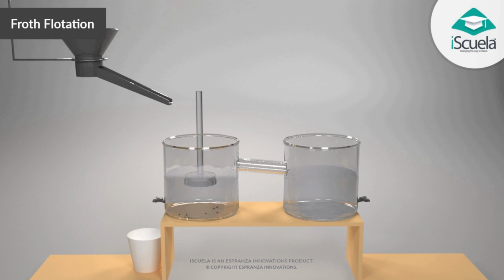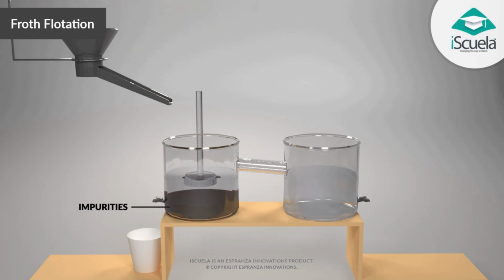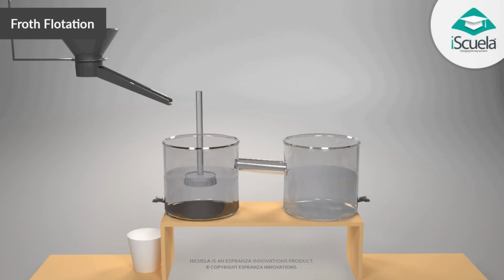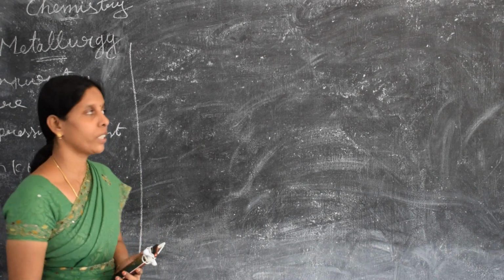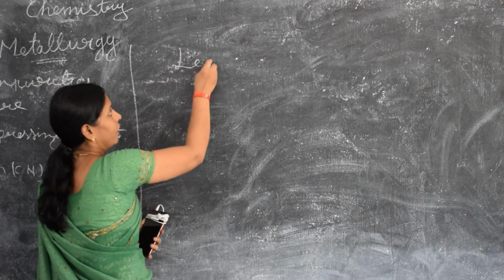On rotating the agitator several times, the froth containing the ore rises up, whereas the impurities settle down at the bottom of the tank. These impurities are removed into a separate container through an outlet at the bottom of the tank. The froth is moved to a settling tank, where the pure ore sinks and the concentrated ore is ready for further processing. Next topic, leaching.